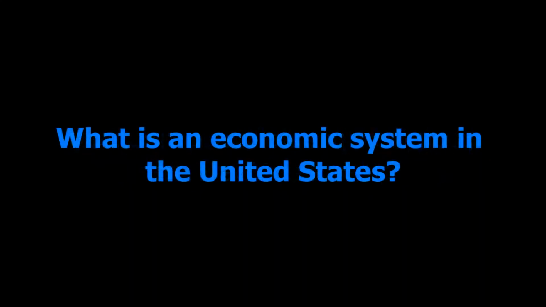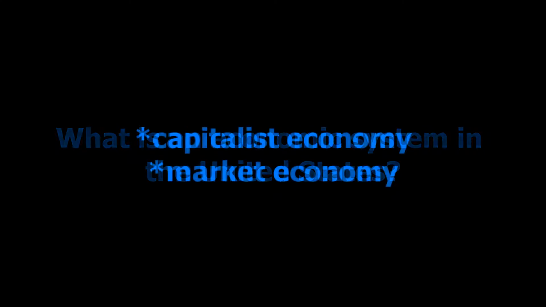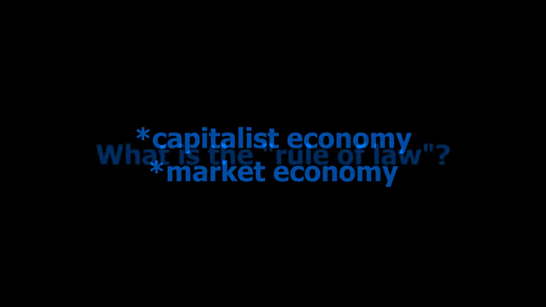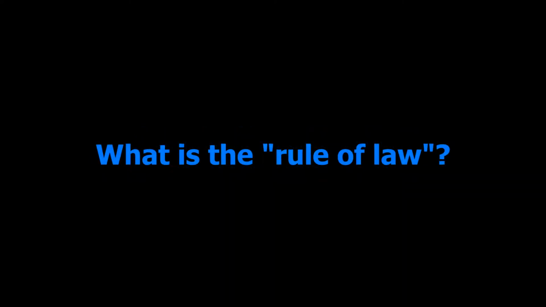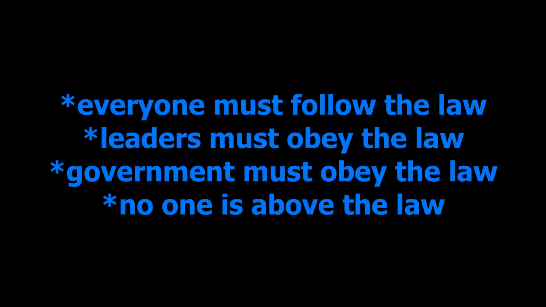What is freedom of religion? You can practice any religion or not practice a religion. What is an economic system in the United States? Capitalist economy, market economy. What is the rule of law? Everyone must follow the law, leaders must obey the law, governments must obey the law, no one is above the law.